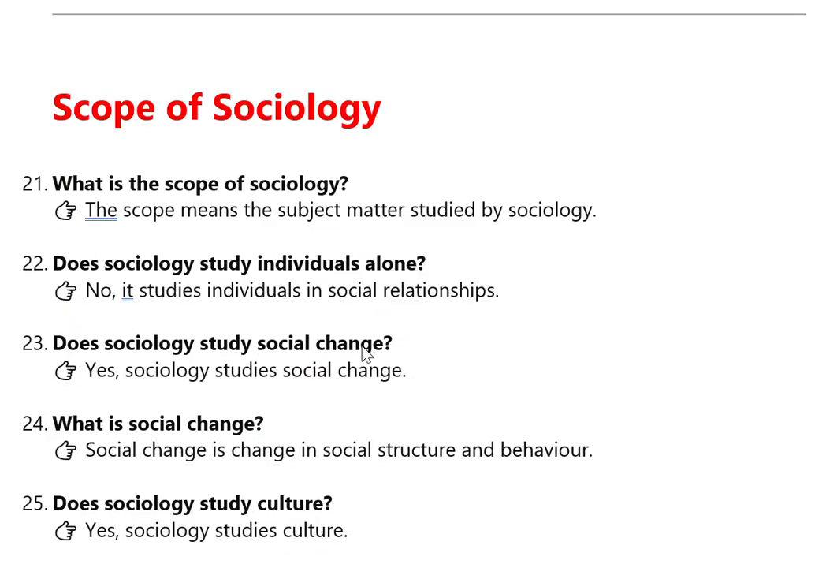Now, we are getting into the next topic in this chapter, that is about the scope of sociology. 21st question, what is the scope of sociology? The scope of sociology means the subject matter studied by sociology. Now we have another question. Question number 22. Does sociology study individuals alone? No, it studies individuals in social relationships.